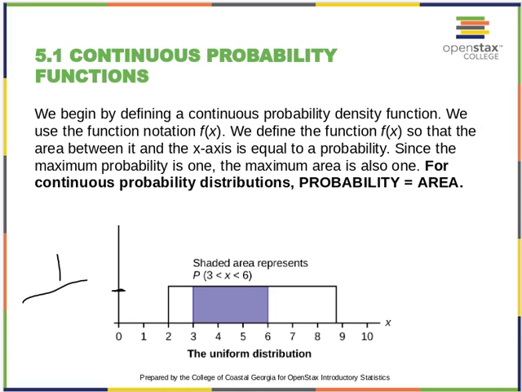The height is going to be 1 over 9 minus 2, which is equal to 1 over 7. So we can easily find the area of this shape. This is just geometry, right? We're just going to do 1, 2, 3 times 1 over 7, and 3/7 is the area under here.